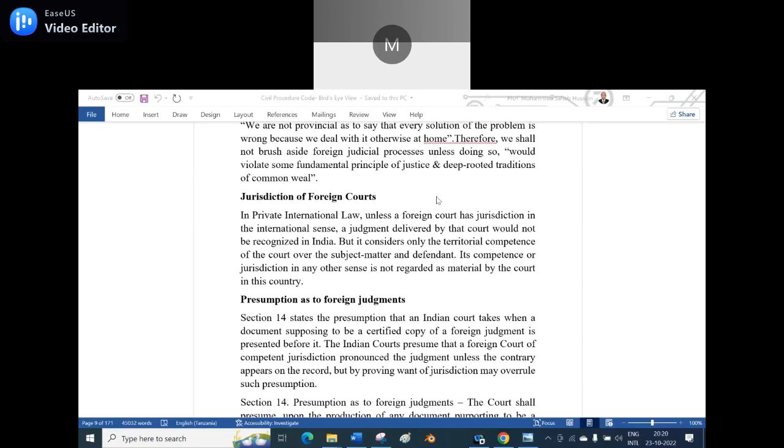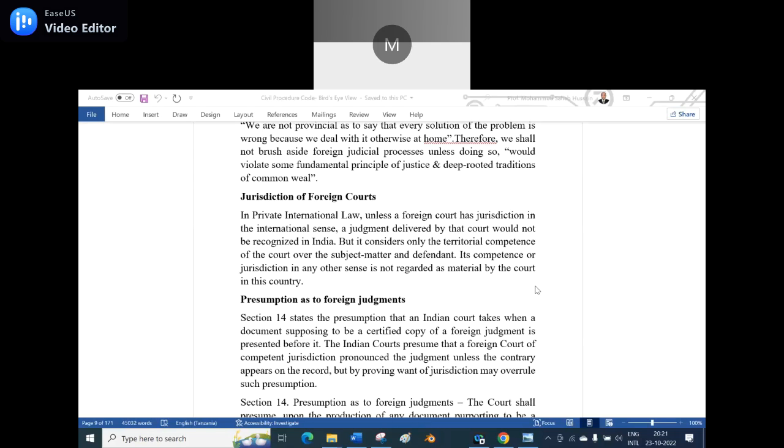So that is where we will use the jurisdiction of the foreign court. As far as the presumption as to foreign judgments is concerned, section 14 states the presumption that an Indian court takes when a document purporting to be a certified copy of a foreign judgment is presented before it. The Indian courts presume that a foreign court of competent jurisdiction pronounced the judgment unless the contrary appears on the record, but proving a lack of jurisdiction may overrule such a presumption.